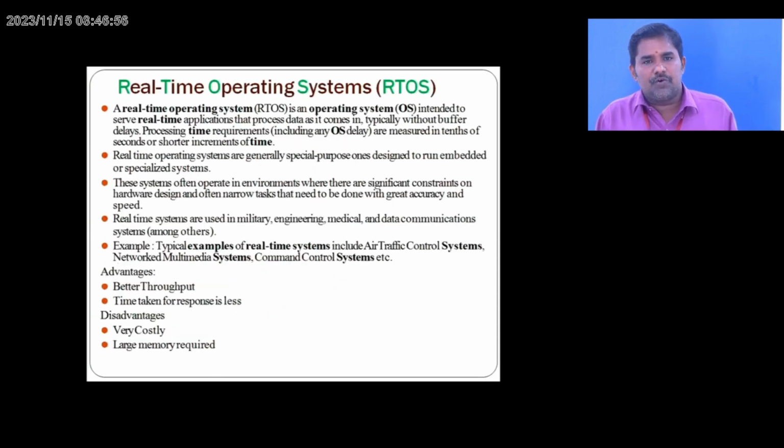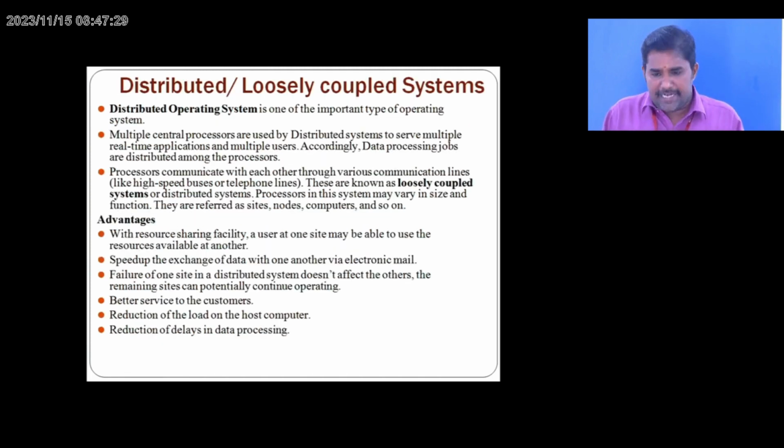Next, we focus on the real-time operating system, simply called RTOS. It is an operating system intended to serve real-time application processes. Real-time operating systems are generally special purpose and designed to run embedded or special systems. They often operate in environments where there are significant constraints on hardware design, often with narrow tasks that need to be done with great accuracy and speed.